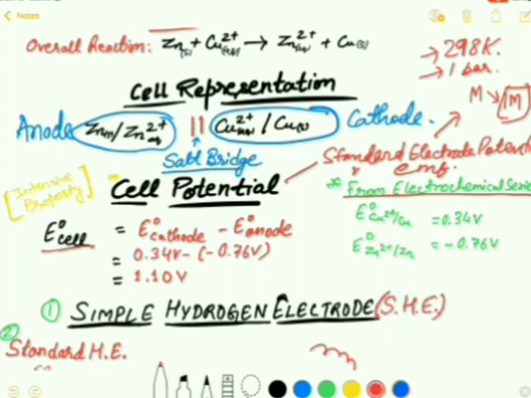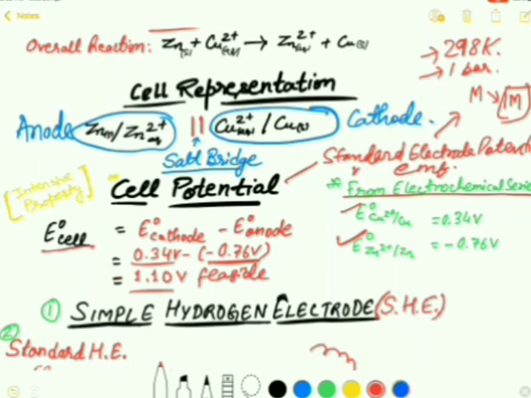When we place these values of the respective cathode and anode in this formula, we get a positive resultant value, that is 1.10 volt, and this shows us that this reaction is feasible and the cell can be constructed. And moreover, if this value is negative, then the cell cannot be constructed.